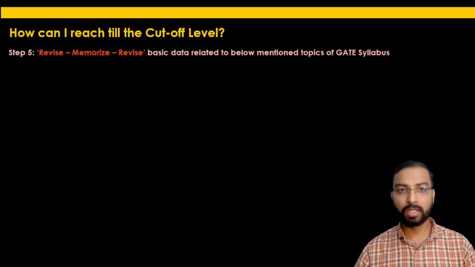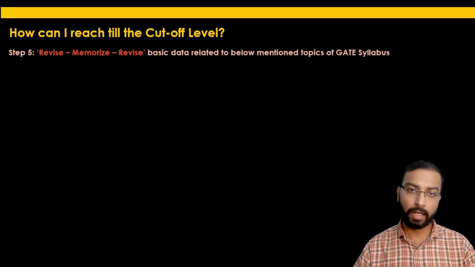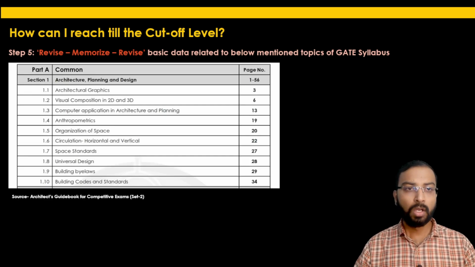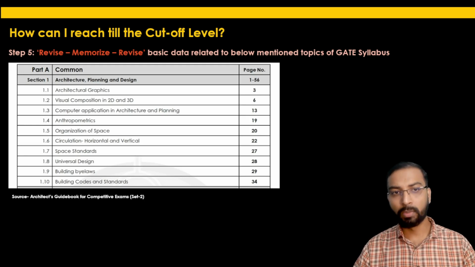We are going to discuss a few data or topics in the GATE syllabus, for which my advice is that you should do multiple revisions and memorize the facts, the formulae, and the conversion factors related to them. So let's take part A, which is the common part.